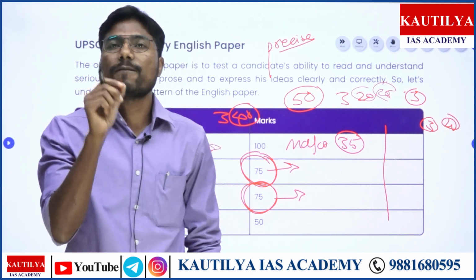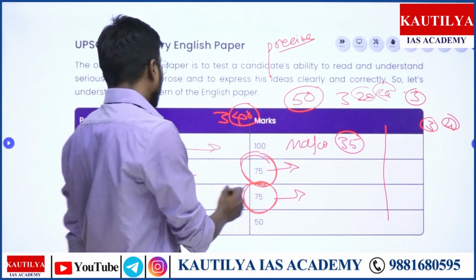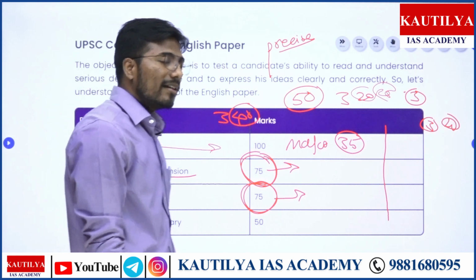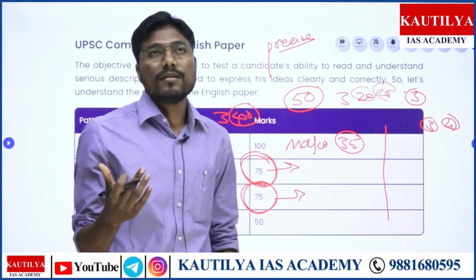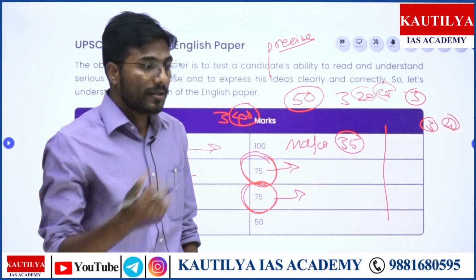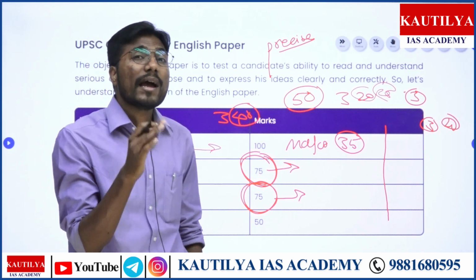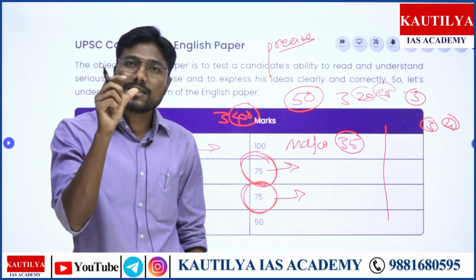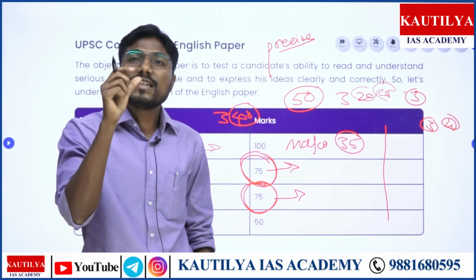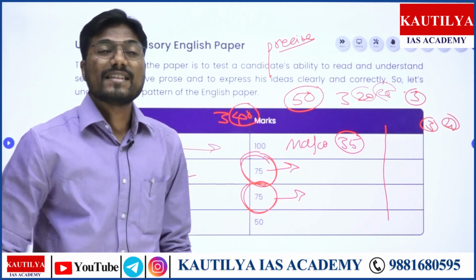Succinct. Brief and succinct mean precise, right? Very clear. But this is précis. This is précis writing. Herein you are asked a 10-12 line paragraph, and in those 10 lines you have to make it so succinct, so brief, and to the point, without losing the essence of it.